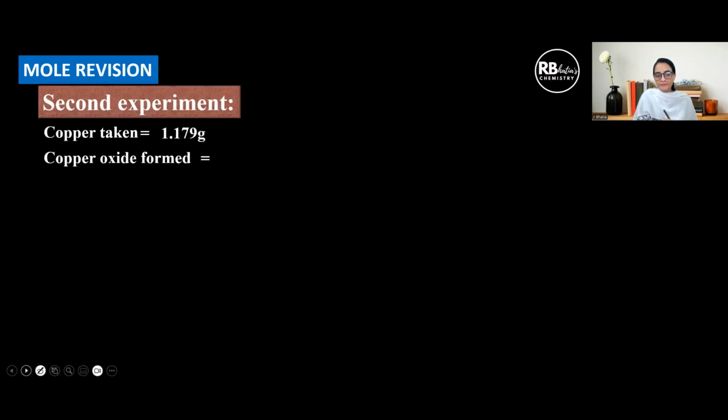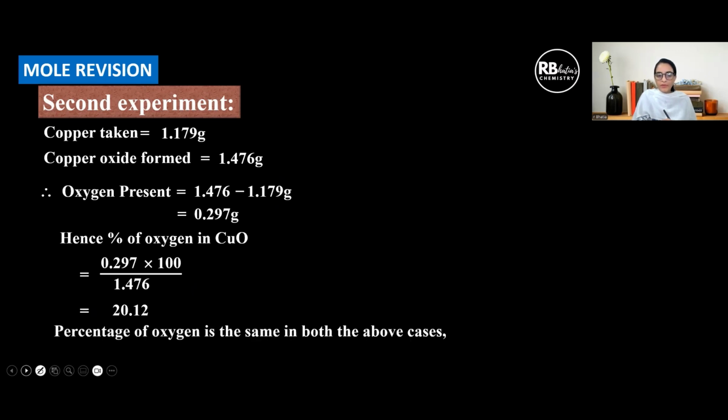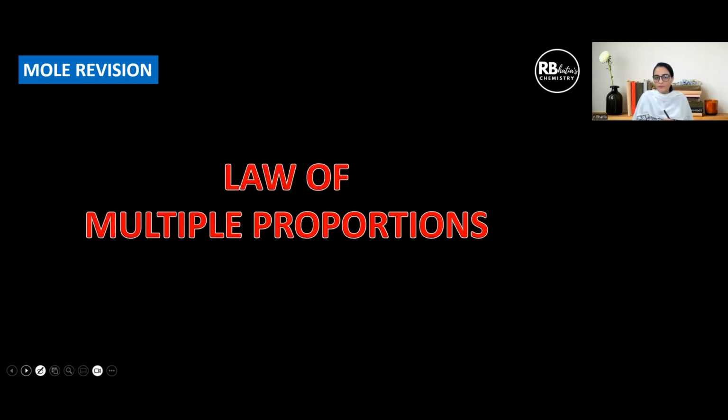Right? Now, in the second experiment, again we are going to calculate by subtracting. We'll calculate oxygen, and then the percentage of oxygen can be calculated. It is found to be the same. So what do we conclude? Irrespective of the two different experimental methods used for producing copper oxide, the percentage of oxygen is found to be the same in both the cases. So the law of constant composition is proved.